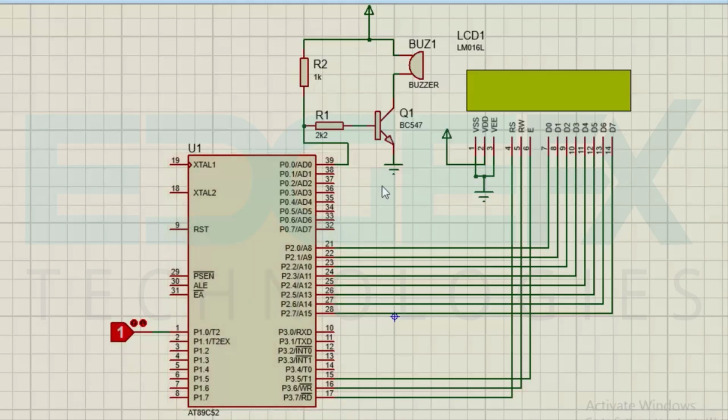The output is a buzzer which is driven from the 39th pin of the microcontroller for giving alarm, and we have 16x2 LCD display. The data pins of which are going to port 2 of the microcontroller, and the control pins RS, RW, enable are going to 3.7, 3.6 and 3.5 of the microcontroller respectively.